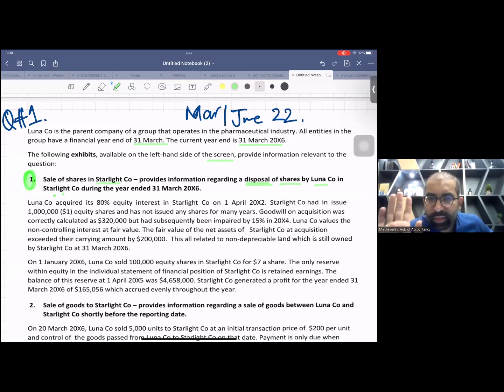this Starlight Company. Okay, now read the history. Luna Company acquired its 80% equity interest in Starlight Company on 1st April X2, around 4 years back. Is everything perfect? My screen, my voice, everything is perfect? Please tell me.